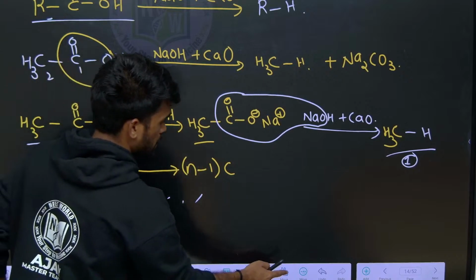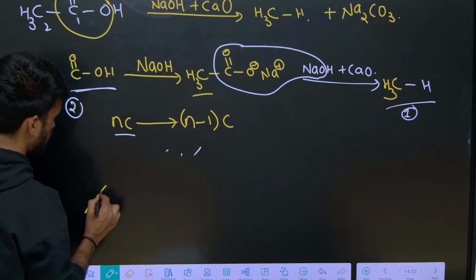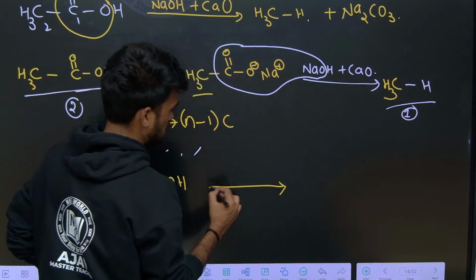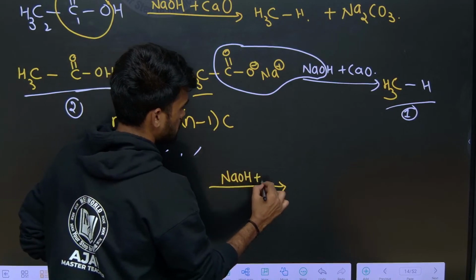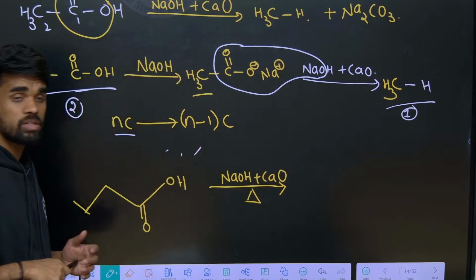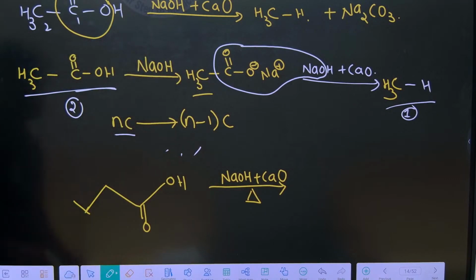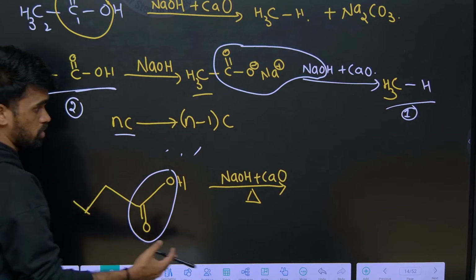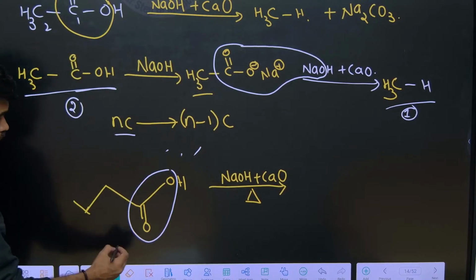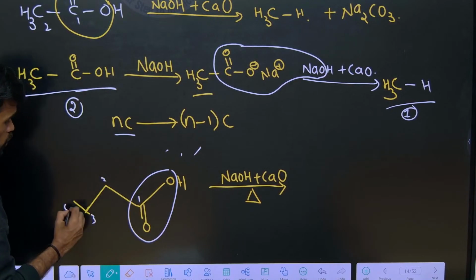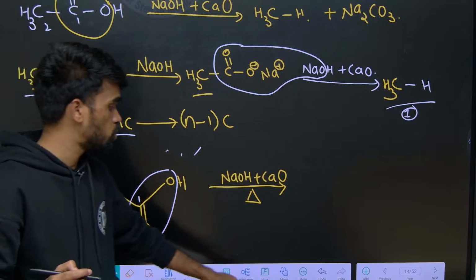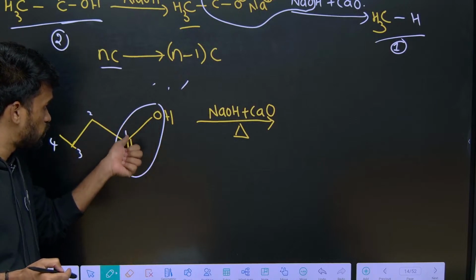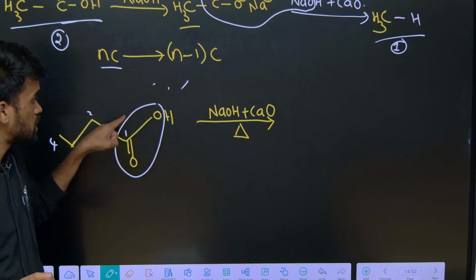For example, here I am writing one like this. Now tell me, just simple NaOH plus CaO and heating. This is how they will mention it. What we need to do, as I told you, is remove this part and take the remaining part. How many carbons does it have initially? 1, 2, 3, 4 carbons are there, so you should call it butanoic acid. The IUPAC name is butanoic acid. Upon removing the CO2, we say decarboxylation, it means CO2 gas you are removing.